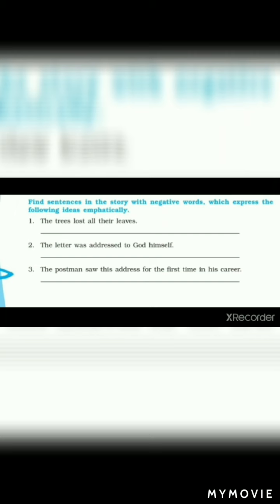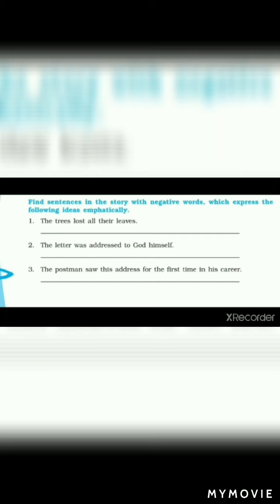Next one, the letter was addressed to God Himself. That's the question. Tell me which sentence shows the same meaning. Yeah, it was nothing less than a letter to God. The same sentence is there in the lesson.